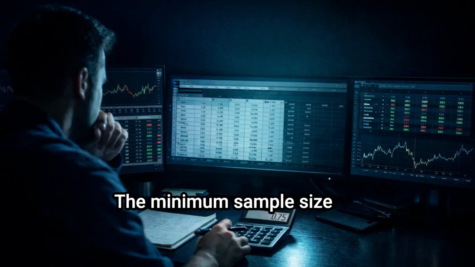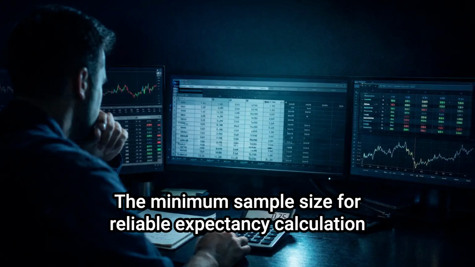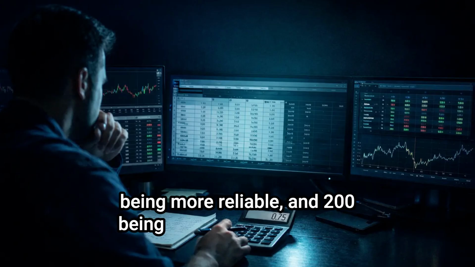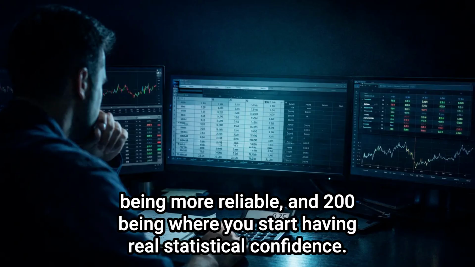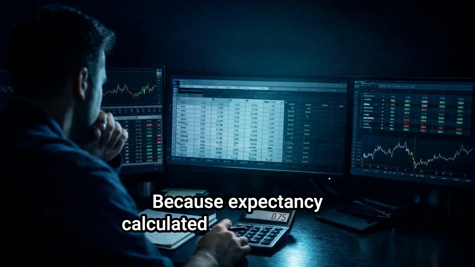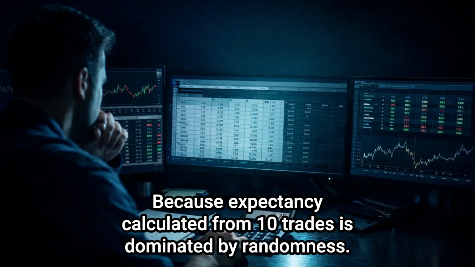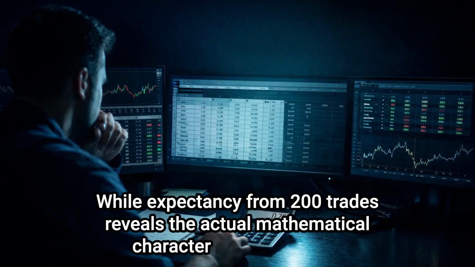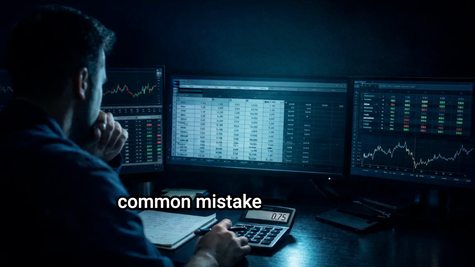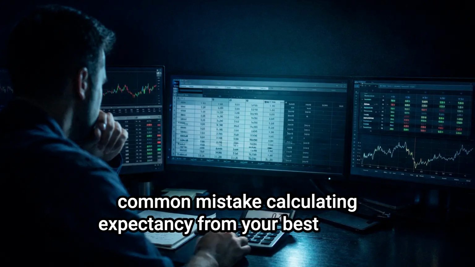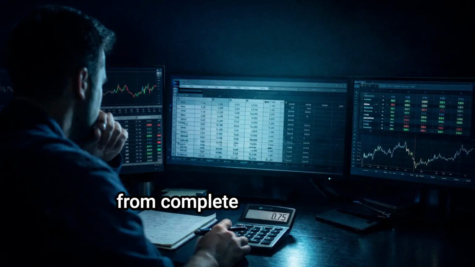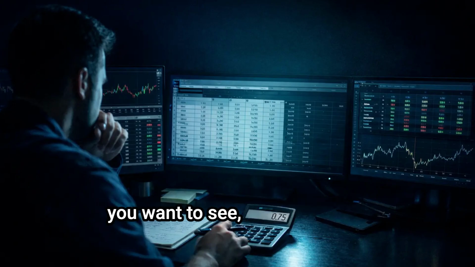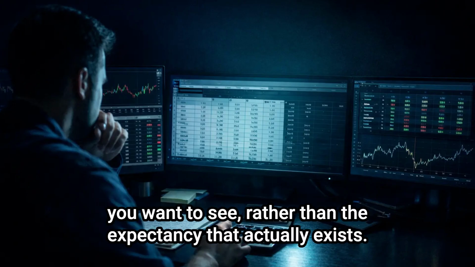The minimum sample size for reliable expectancy calculation is 50 trades, with 100 being more reliable, and 200 being where you start having real statistical confidence. Because expectancy calculated from 10 trades is dominated by randomness, while expectancy from 200 trades reveals the actual mathematical character of your system. Common mistake: calculating expectancy from your best month or your worst month instead of from complete data, because cherry-picking timeframes produces whatever expectancy you want to see rather than the expectancy that actually exists.